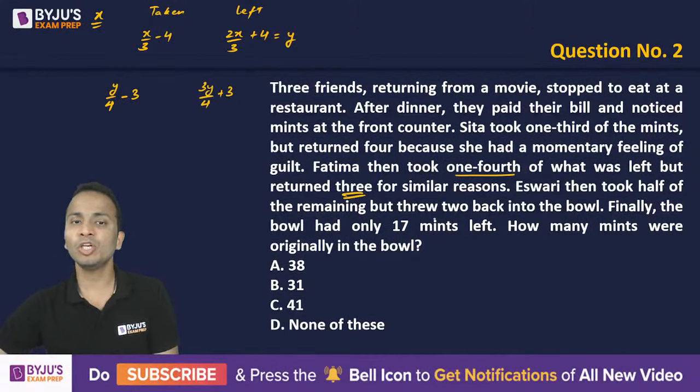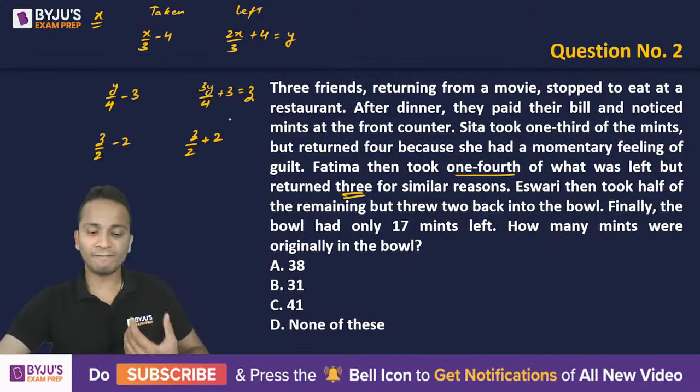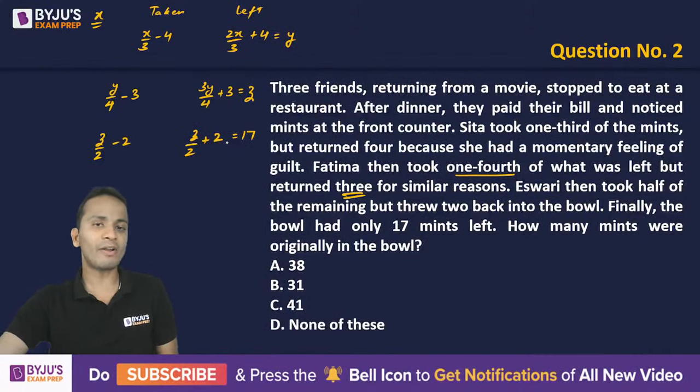The last person took half. So let's call this number as Z. So Z/2 she took, but she put back 2 in the bowl. So remaining quantity will be Z/2 plus 2. All right. Now finally, the number of mints left over is 17. Now we just have to do backtracking.